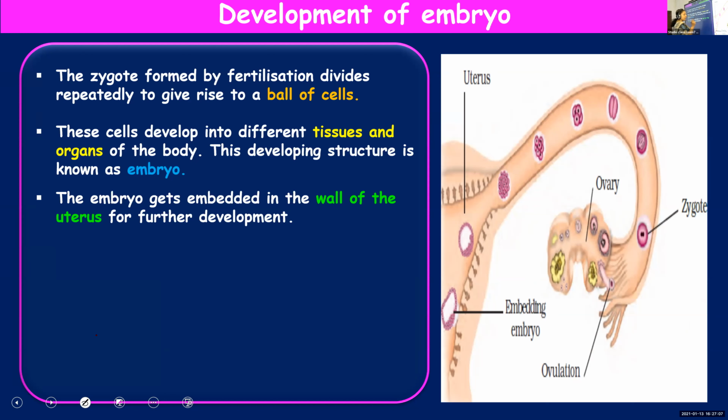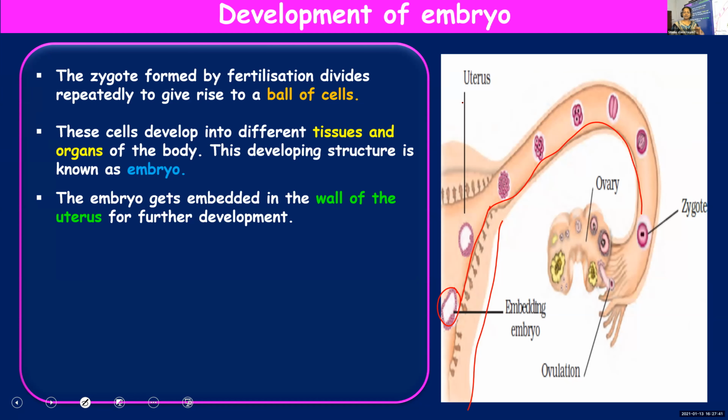Once the embryo has formed, you can see the zygote was formed here, but it is slowly passed and it will finally reach the uterus. So this part is the uterus and it will get attached to the wall of the uterus. The embryo will slowly move from the fallopian tube. Fertilization, where is it taking place? Where is fertilization taking place, children? In the fallopian tube. Very good. I thought you would say uterus.